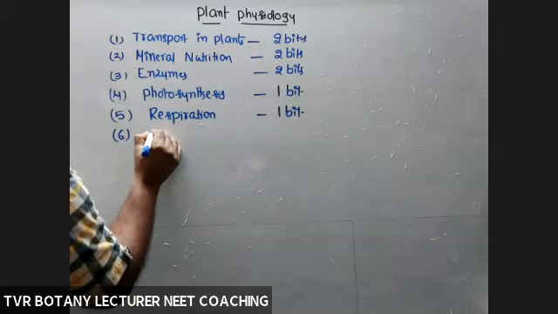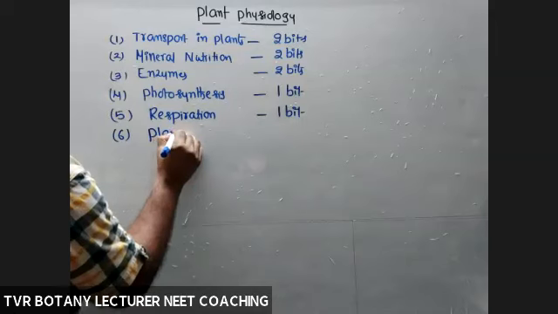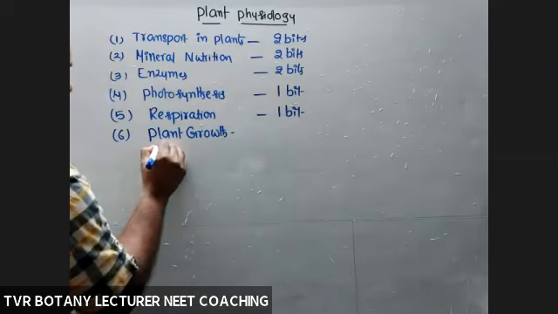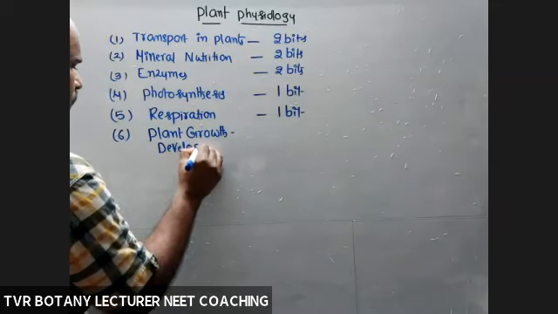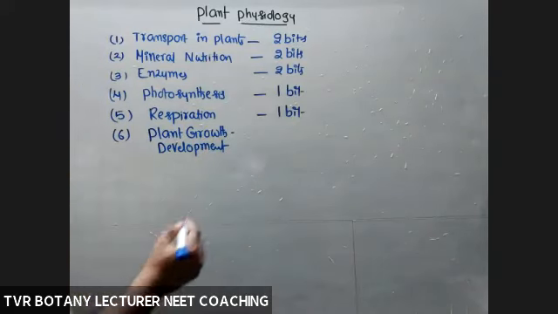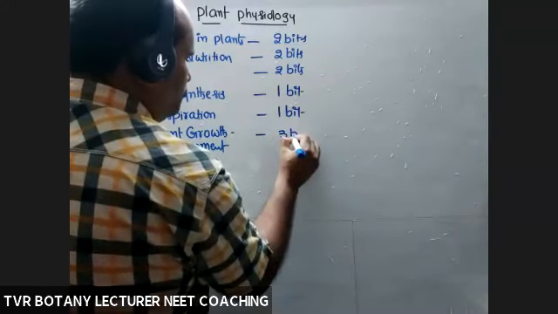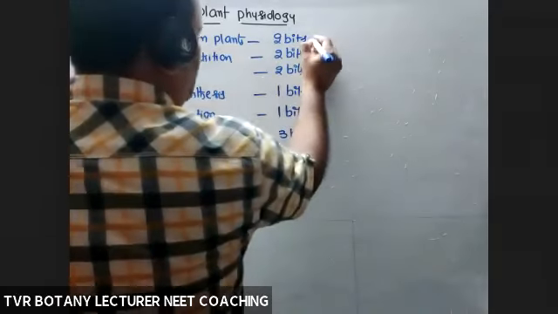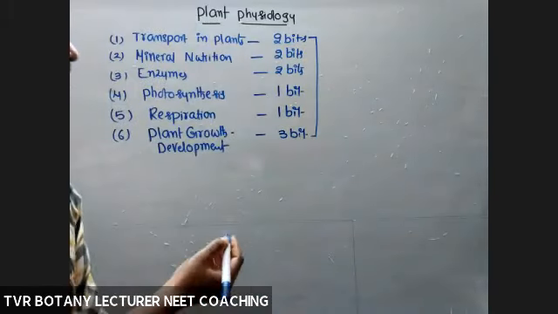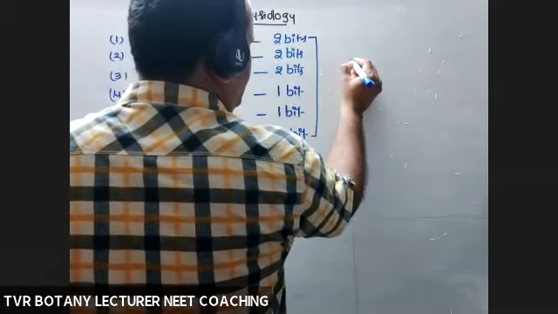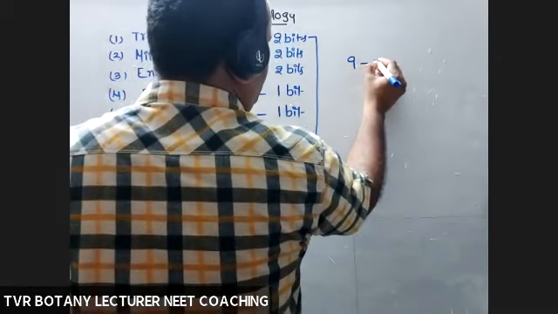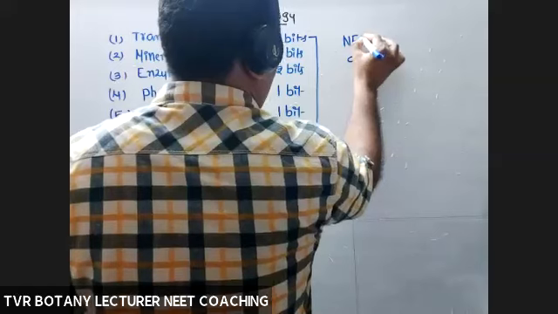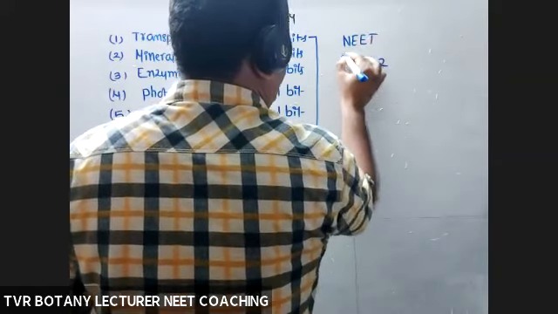Sixth one, plant growth and development, phytohormones, 3 bits. So overall, 6, 7, 8, 9, 10, 11 bits. Roughly they are asking 8 to 11 or 12 bits. So roughly they're giving 9 to 10 or 12 bits. That is the weightage of plant physiology for the NEET examination.